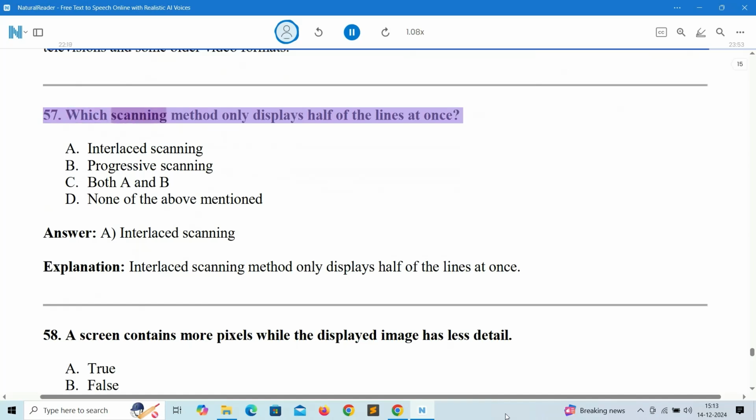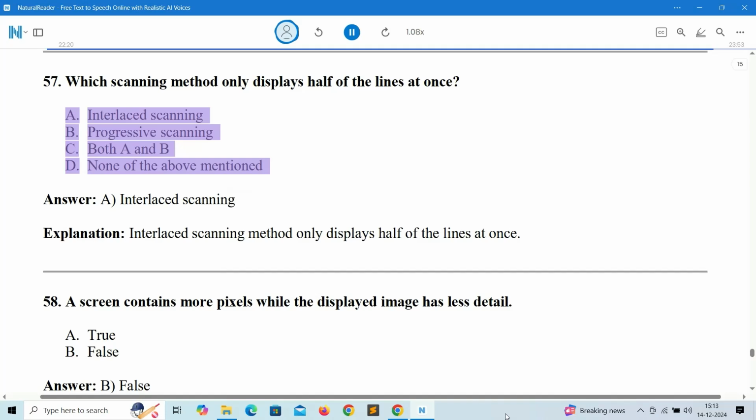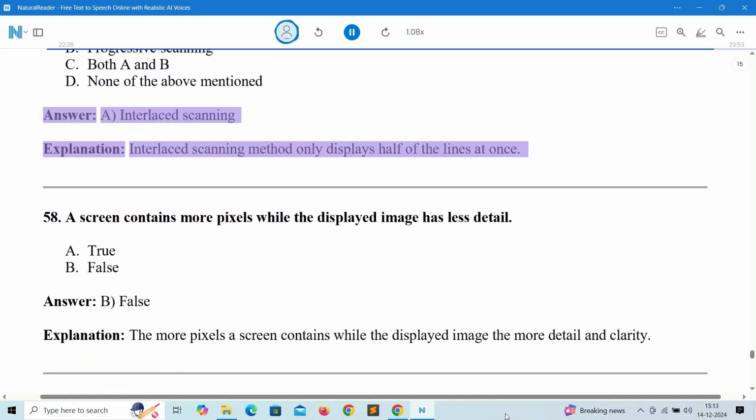57. Which scanning method only displays half of the lines at once? A. Interlaced scanning. B. Progressive scanning. C. Both A and B. D. None of the above mentioned. Answer: A. Interlaced scanning. Explanation: interlaced scanning method only displays half of the lines at once.